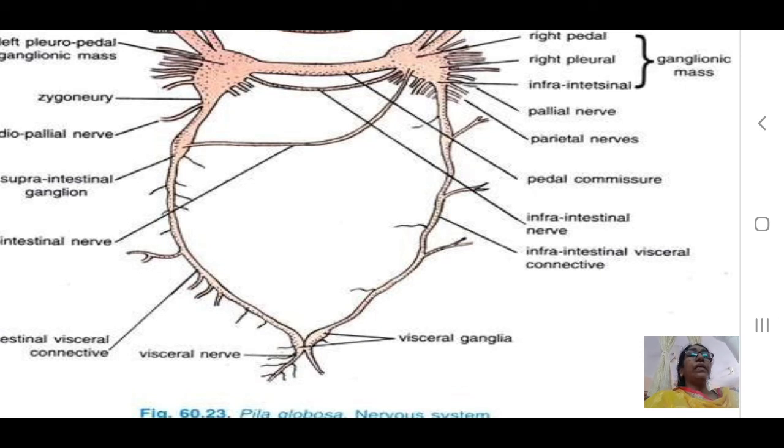And these are connected to the visceral ganglia with the help of supraintestinal connective and infraintestinal connective. Both connectives join the visceral ganglia. And visceral ganglia will produce the visceral nerves to the visceral mass. That means the systems, excretory, digestive, etc., are supplied by them. And here the nerves go to the stomach and other organs.